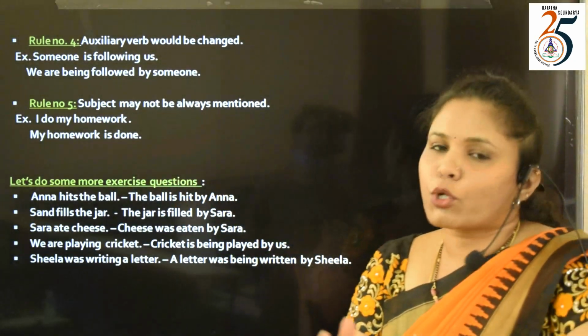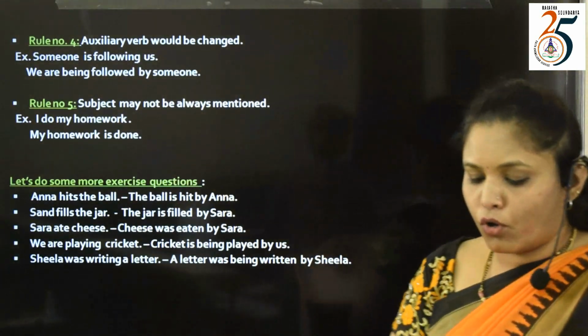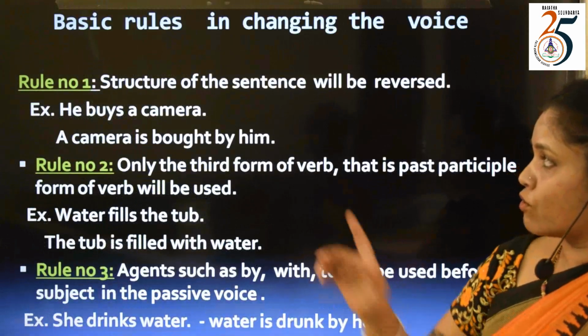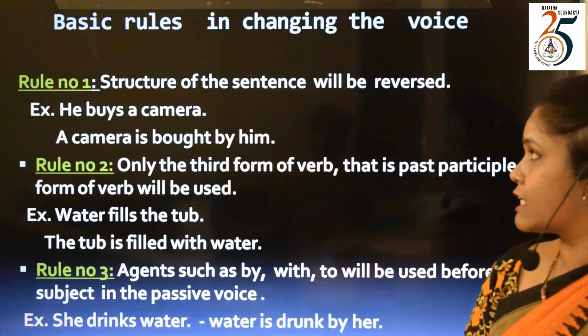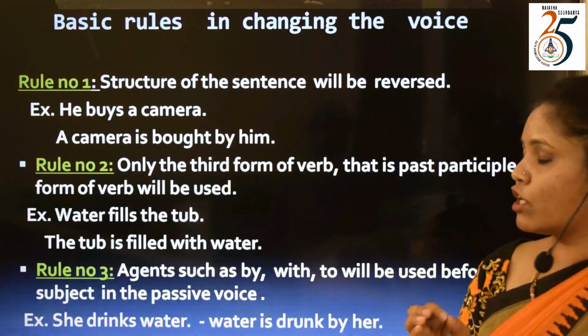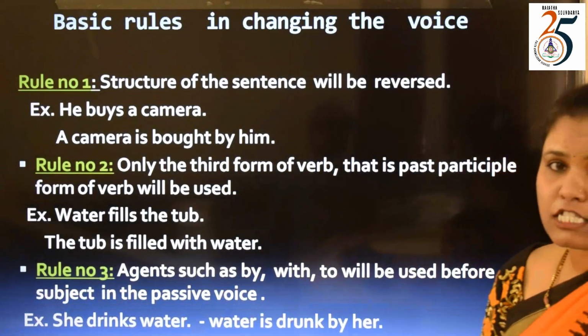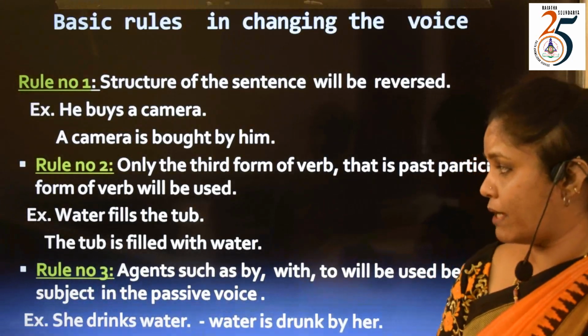So let us have a quick recap. We shall follow 5 important rules, and those 5 rules are: rule number 1, the structure of the sentence will be reversed. Rule number 2, only the third form of the verb, that is the past participle form of the verb, will be used.